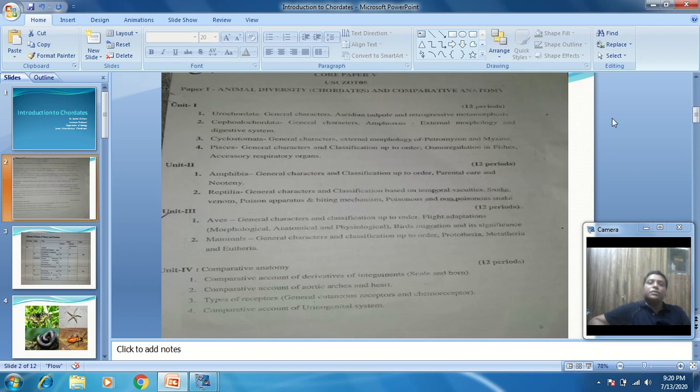When we talk about the invertebrate animals, they start from the phylum Protozoa and go up to the last phylum, that is Hemichordata. And after the phylum Hemichordata, we discuss the chordate animals. But before that, there are certain organisms which are placed in a phylum called Protochordata.